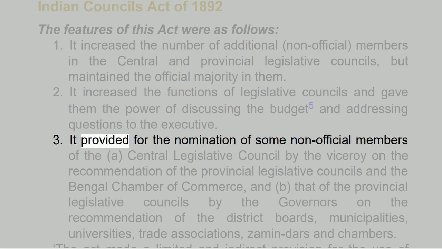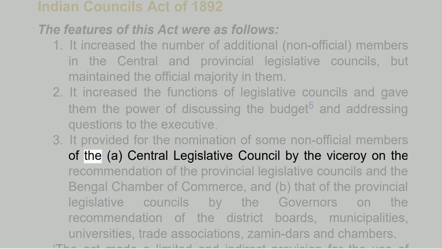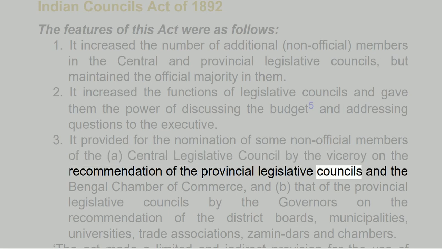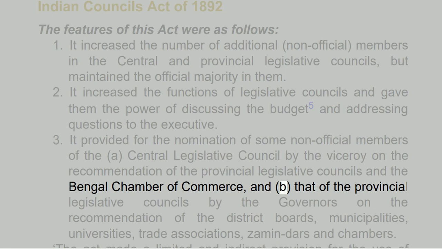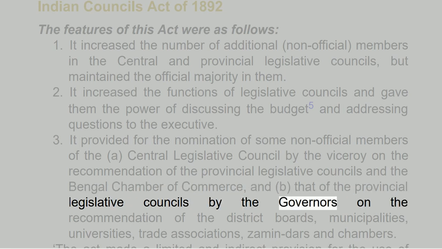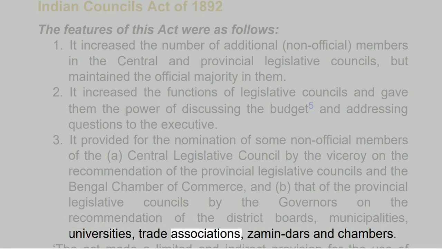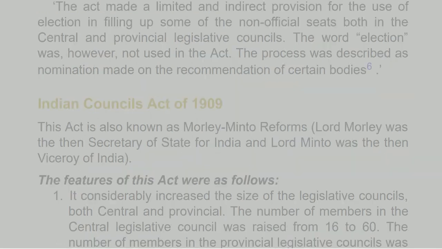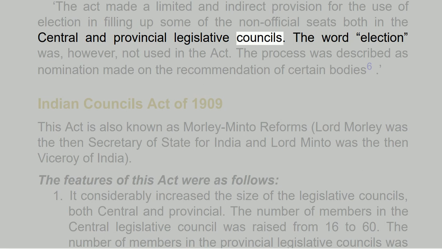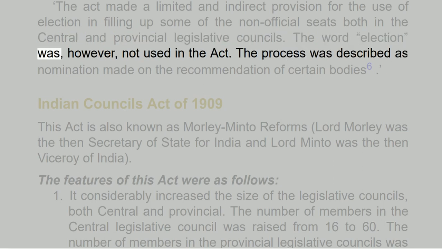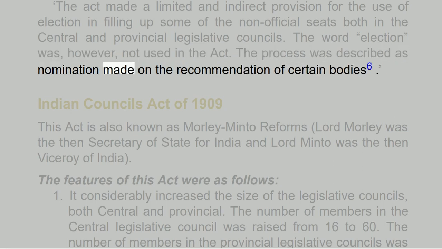3. It provided for the nomination of some non-official members of the Central Legislative Council by the Viceroy on the recommendation of the Provincial Legislative Councils and the Bengal Chamber of Commerce, and that of the Provincial Legislative Councils by the governors on the recommendation of the district boards, municipalities, universities, trade associations, zamindars and chambers. The Act made a limited and indirect provision for the use of election in filling up some of the non-official seats both in the central and provincial legislative councils. The word election was, however, not used in the Act. The process was described as nomination made on the recommendation of certain bodies.